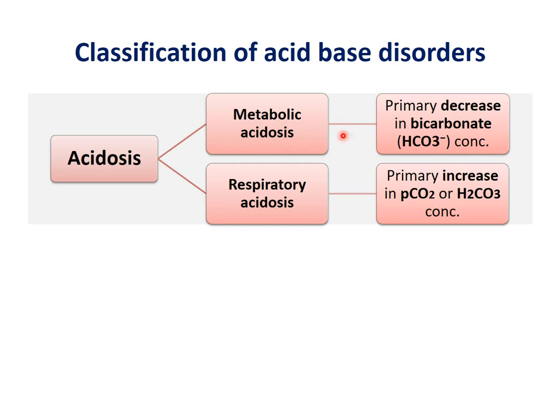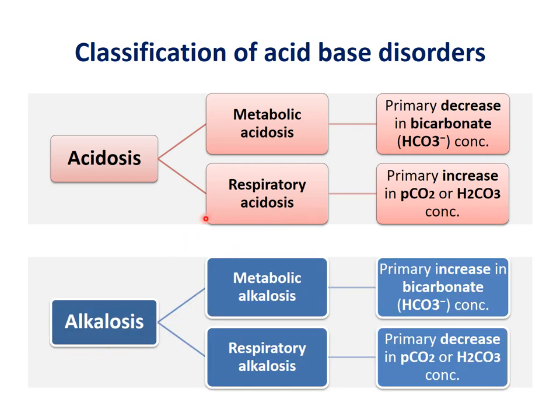So metabolic acidosis occurs when there is a primary decrease in the bicarbonate concentration. Respiratory acidosis: here the lung maintains the level of carbon dioxide and carbonic acid. Acidosis means an increase in the acid or a loss of bases. Here the acid component is regulated by the lung. So a primary increase in the carbon dioxide partial pressure or carbonic acid concentration leads to respiratory acidosis.